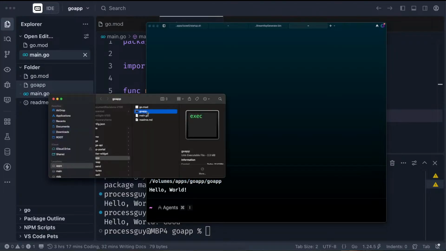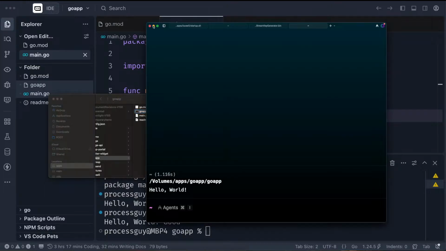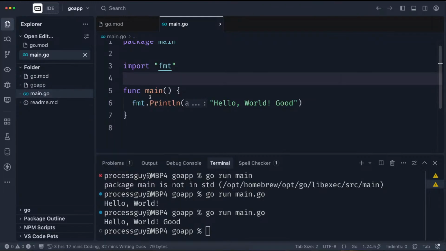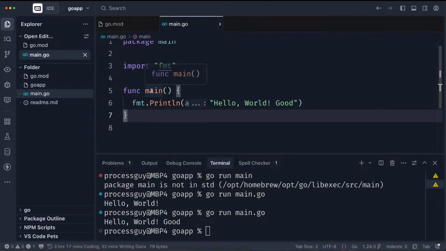So this is now executable code that you can transfer to anybody to use. If this was an app or a server or a backend or an API, whatever, you could build it on the server and then you run it. Normally, you don't run your program like this and say go run main, right? You build it and then you run what you've built. But because we're in a testing environment, you can always do go run main.go and then you are good to go.